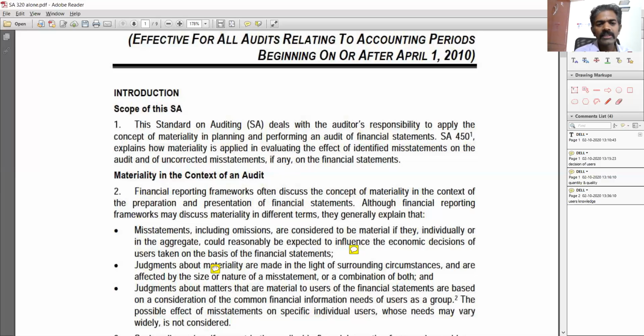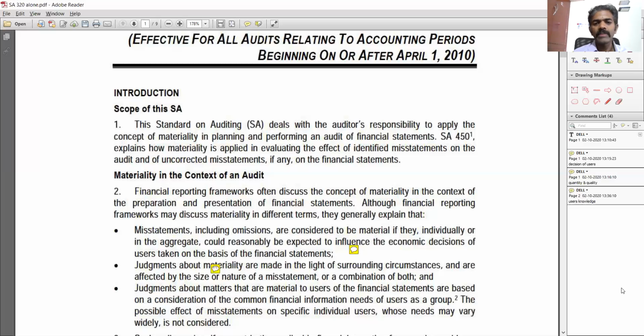Misstatements, including omissions, are considered to be material if they individually or in aggregate could reasonably be expected to influence the economic decisions of the users taken on the basis of the financial statements. So who is the user here first? The users are going to be the shareholders, the stakeholders, or maybe the bankers. So let's take the shareholders as the users.